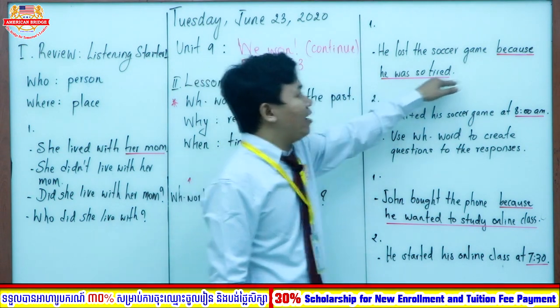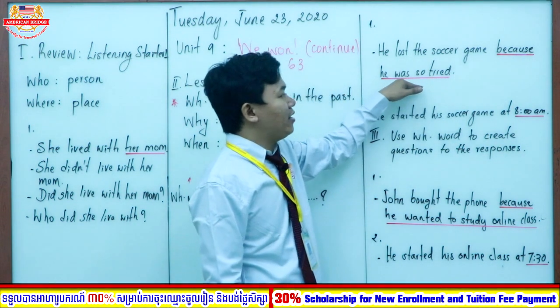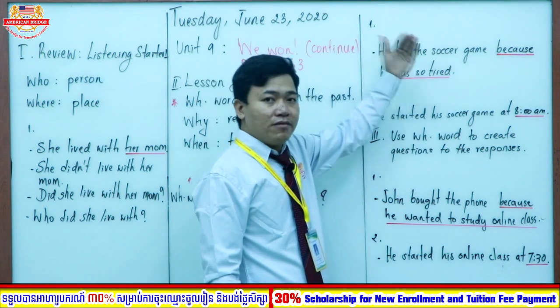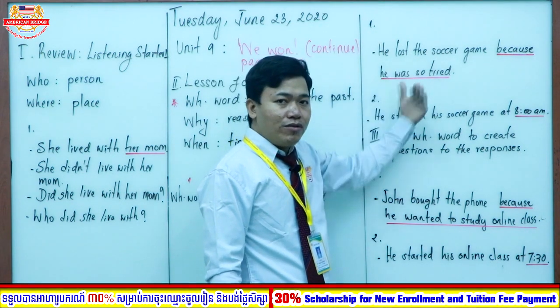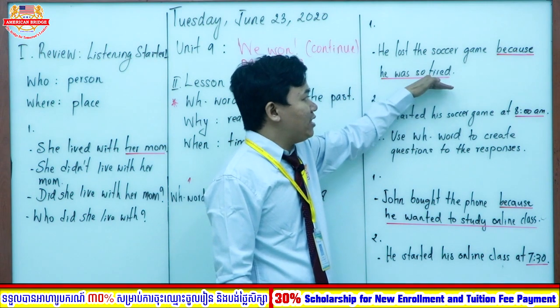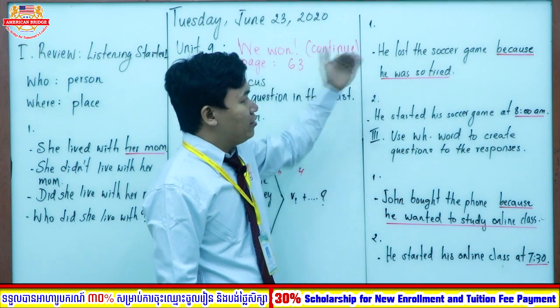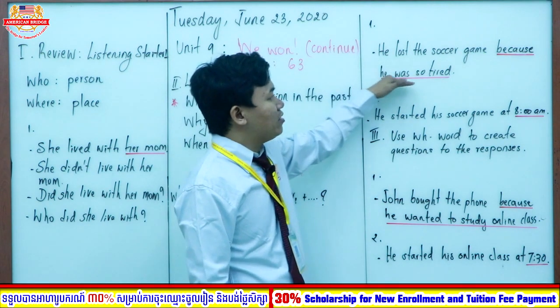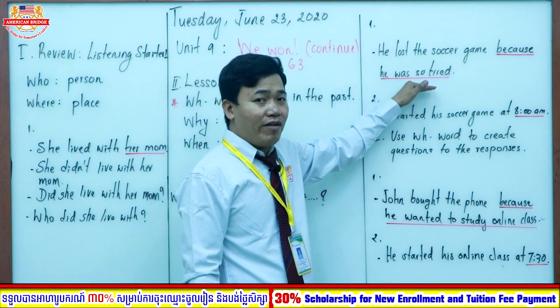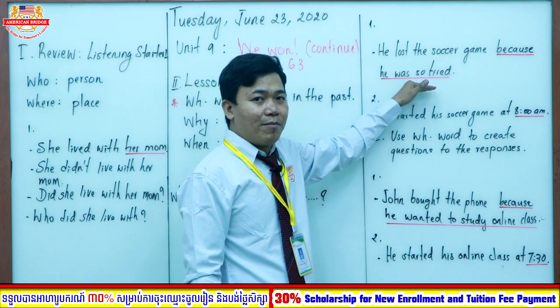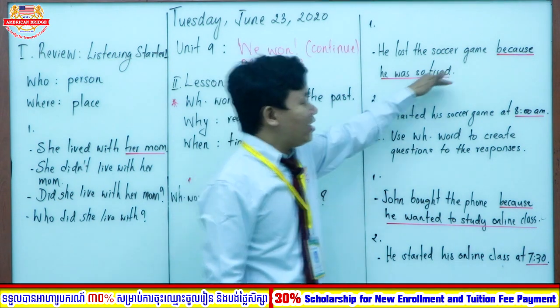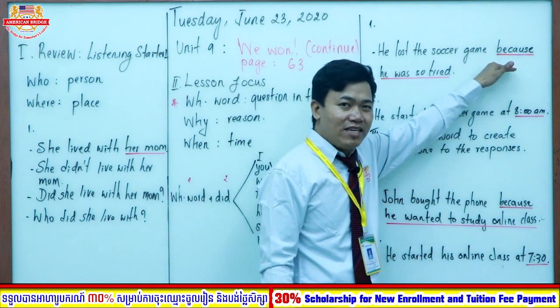I underline the phrase here, which means that we want to create a question about this phrase. So how can we know, everyone? Because he was so tired. It's about what, everyone? Yes, it's about reason. This sentence tells us about reason, right?